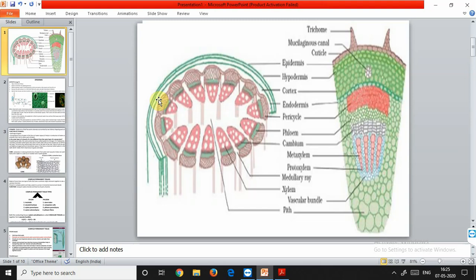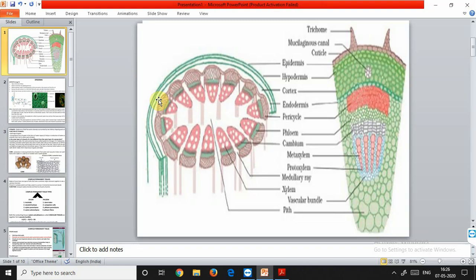Now the cuticle possesses variable thickness in plants. For instance, it is thicker in xerophytes. What is the purpose of its thickening in xerophytes? We all know that xerophytes are plants living in very hot conditions, like deserts, for example cactus. They do not have a high amount of water; they are living in scarcity of water basically. So this cuticle layer helps them prevent excessive transpiration, so that the water can be retained inside the plant, and that will help in the growth of the plant.